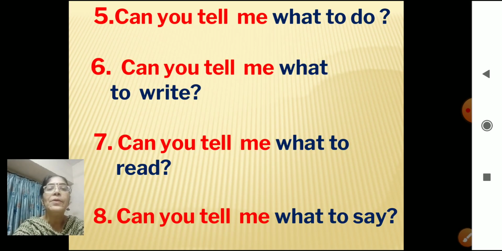Number 5, can you tell me what to do? Question mark. Number 6, can you tell me what to write? Very good. Question mark. Don't forget. Number 7, can you tell me what to read? Question mark. Number 8, can you tell me what to say? Question mark.